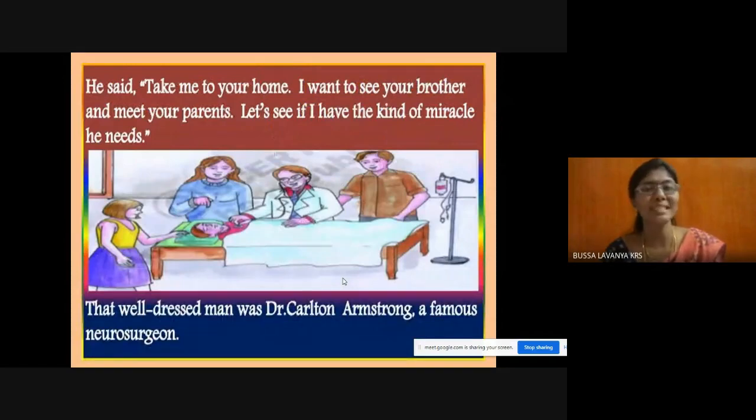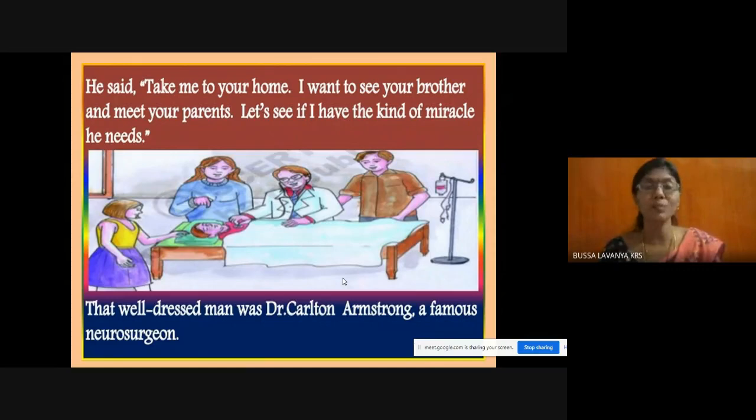So what did the person who was talking to Tess say? He said that you just take me to your home so that I can see your brother and meet your parents. The person who was standing near the medical shop wanted to meet the parents of Tess and see Tess's brother. He said, "Take me to your home, I'll talk to your parents and I'll see your brother. Let us see if I have the kind of miracle he needs."